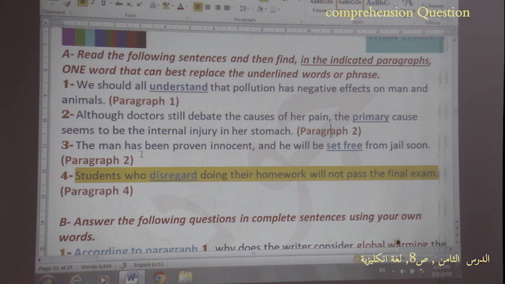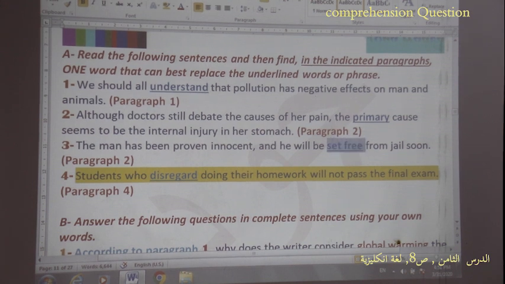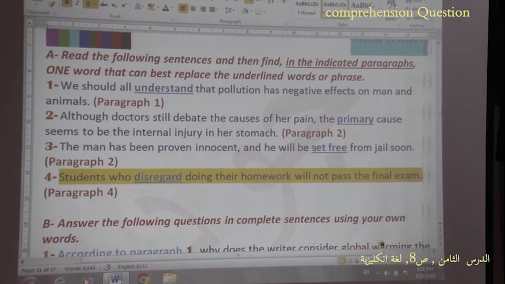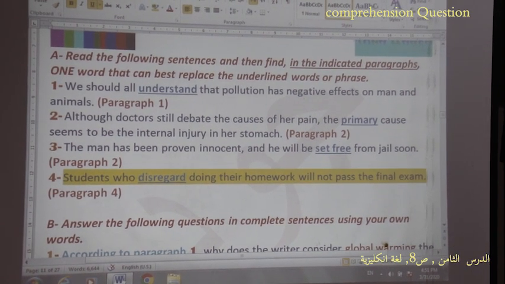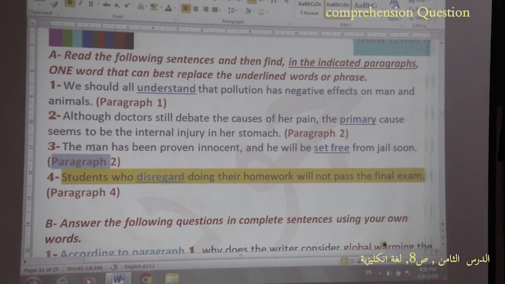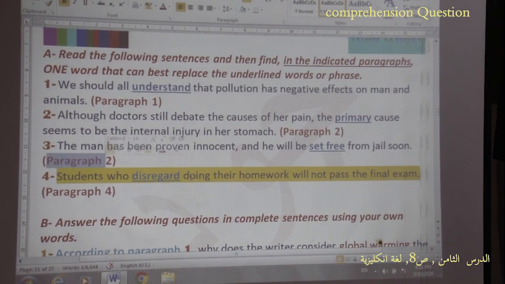3. "The man has been proven innocent and he will be set free." It is underlined for you, and I need you to give me the meaning of this word from paragraph 2. We read the sentence, "The man has been proven innocent and he will be set free from jail soon," and try to find one meaning for this word in paragraph 2.